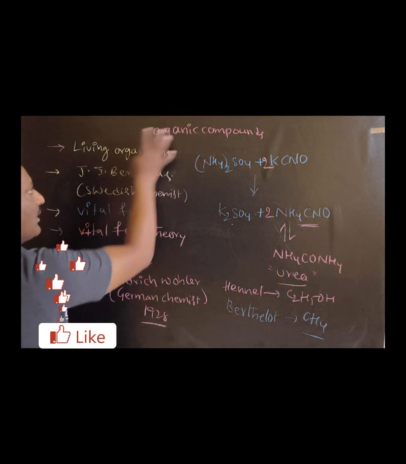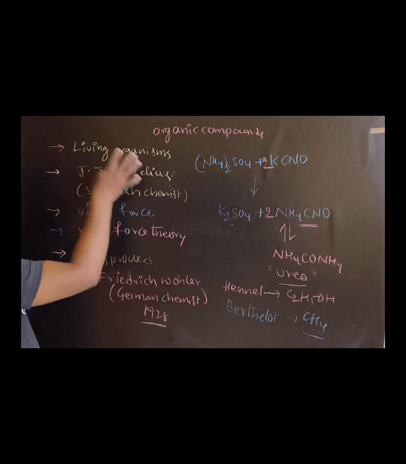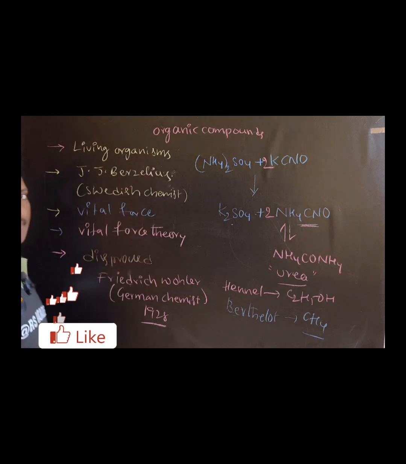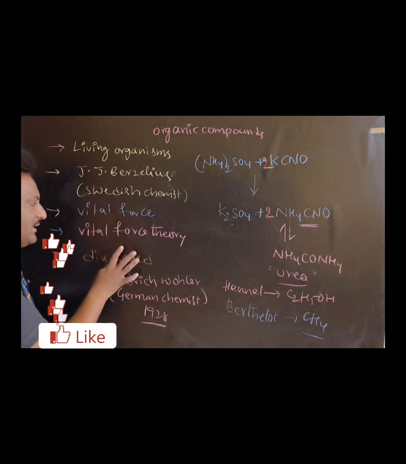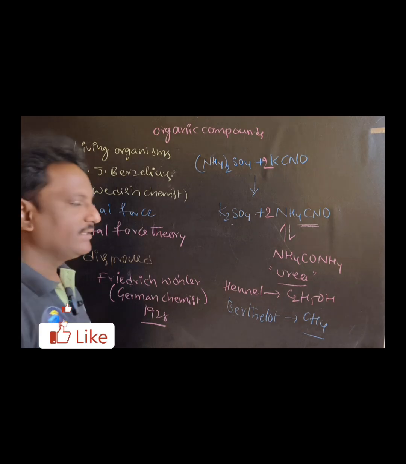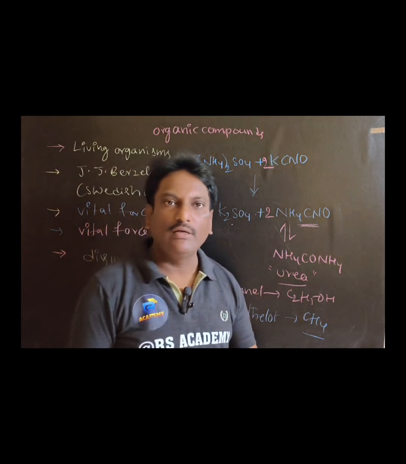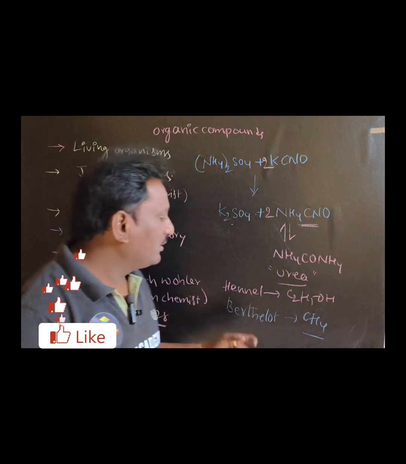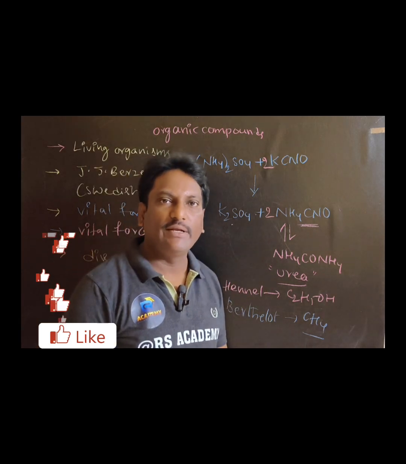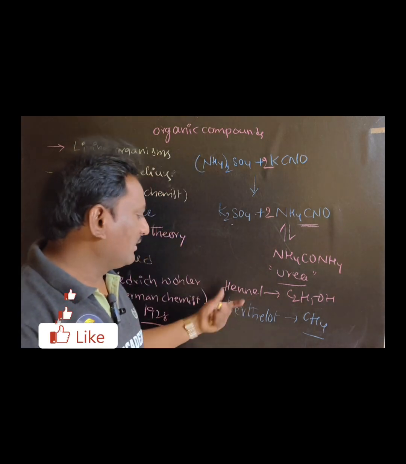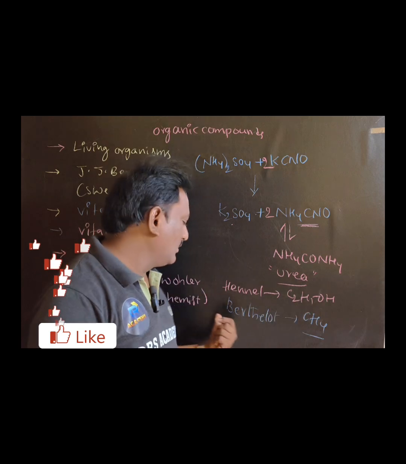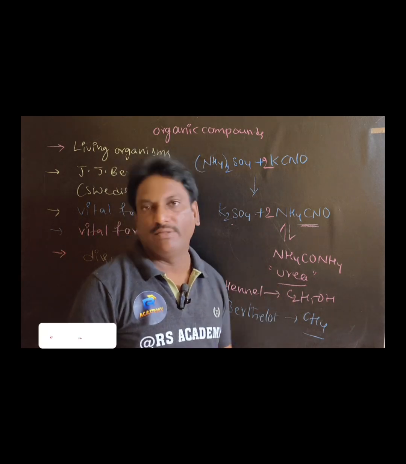Organic compounds are obtained from living organisms, as given by Berzelius, who proposed the vital force theory. The vital force theory was disproved by the German chemist Friedrich Wöhler, who prepared urea from ammonium cyanide in the laboratory. Later, ethyl alcohol and methane were prepared.